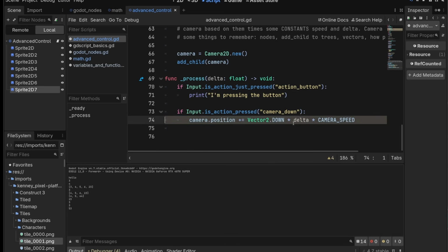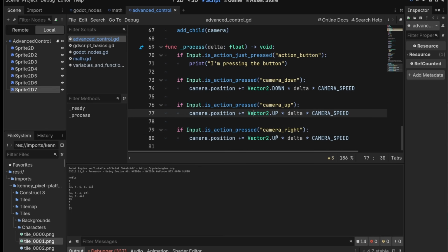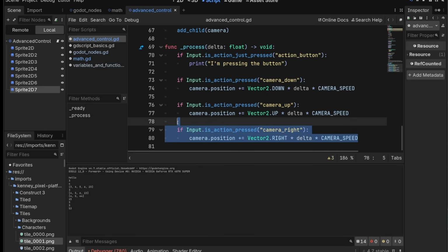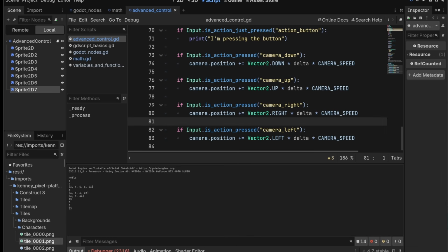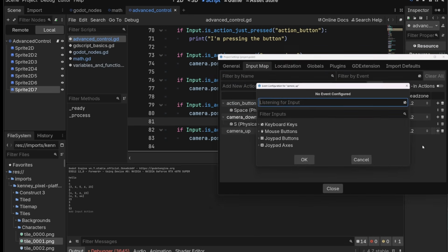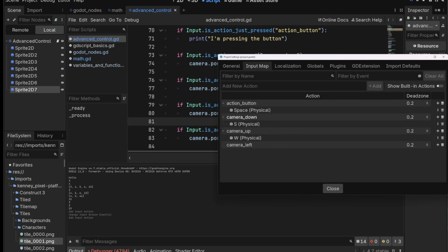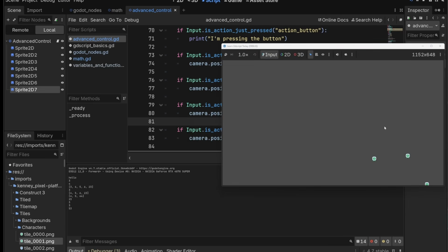Anyways, we can remove this line because it's not doing anything. We have this camera position thing. Now we can repeat this with other values here. So if we add an up, Vector2, and then if we add a right, Vector2.RIGHT, and if we add a left, and we're going to actually improve this in a little bit, this will work. Let's go to project settings and add these new controls. Camera up is going to be W, camera left is going to be A, and camera right is going to be D.